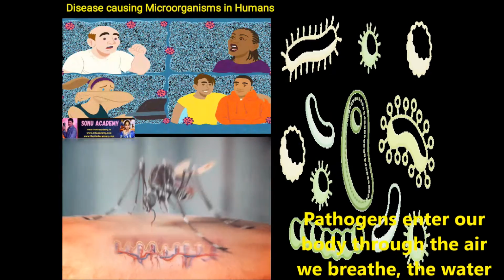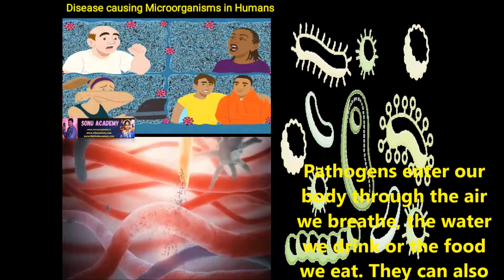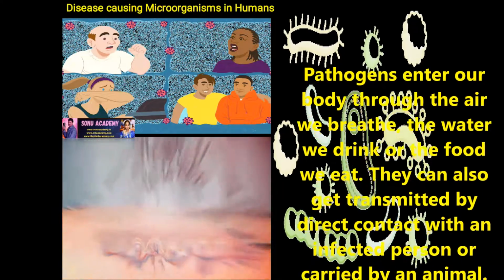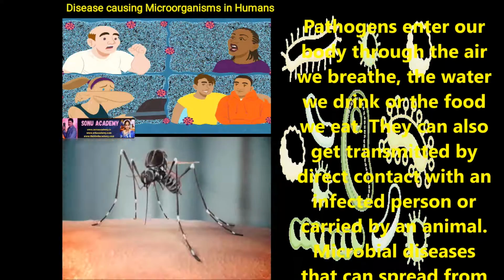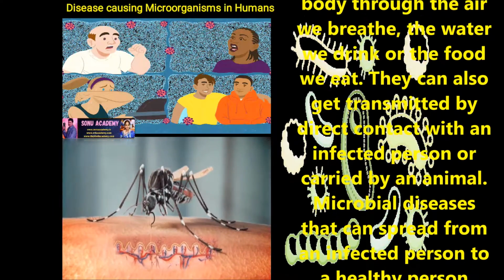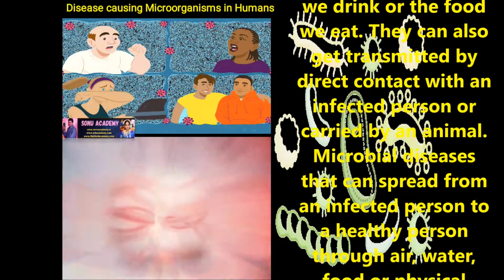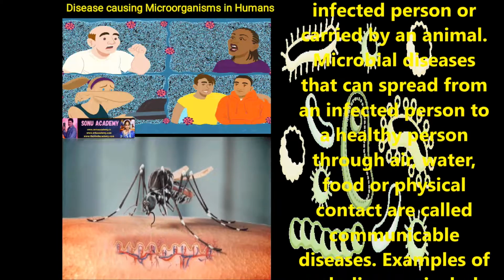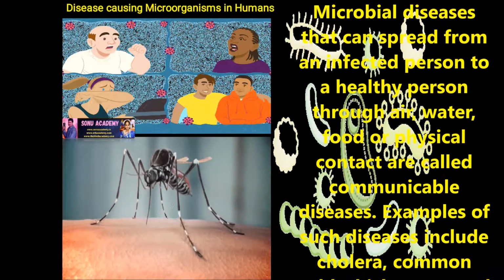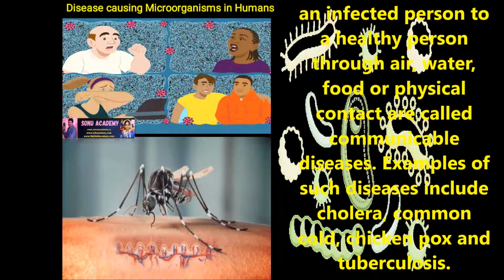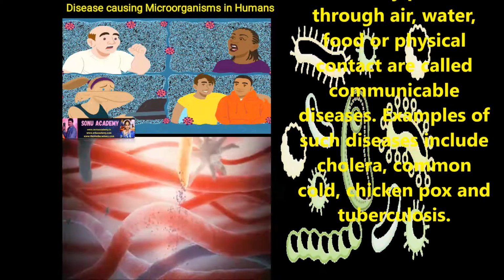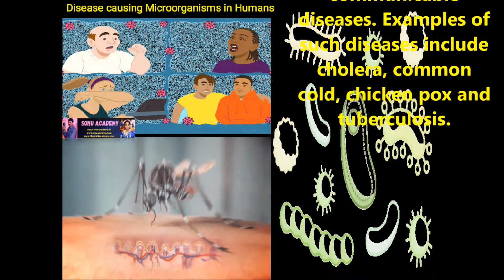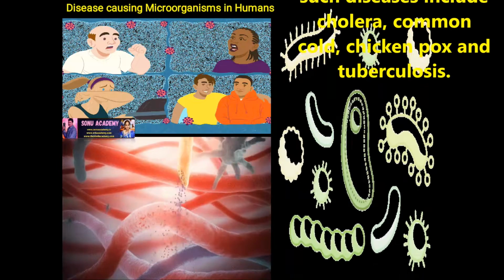Now let us discuss the disease-causing microorganisms in humans. Children, pathogens enter our body through the air we breathe, the water we drink or the food we eat. They can also get transmitted by direct contact with an infected person or carried by an animal. The microbial diseases that can spread from an infected person to a healthy person through air, water, food, or physical contact are all called communicable diseases. Examples of such diseases include cholera, common cold, chickenpox, tuberculosis, etc.